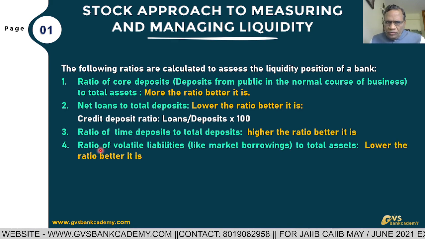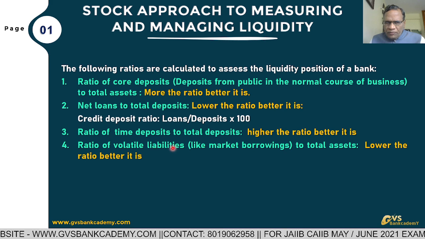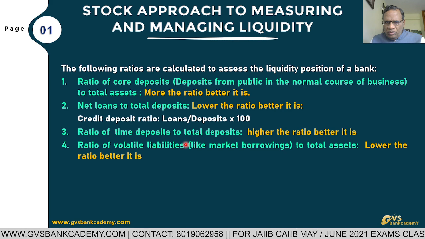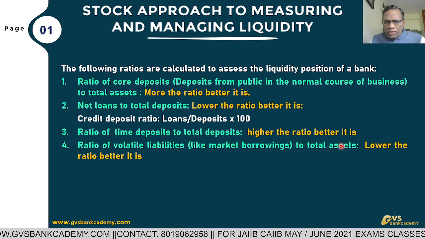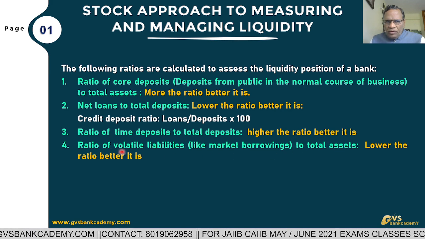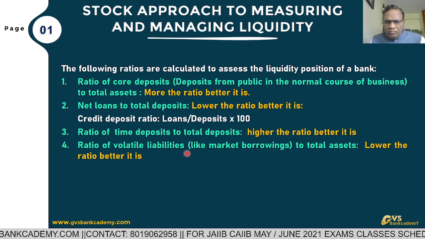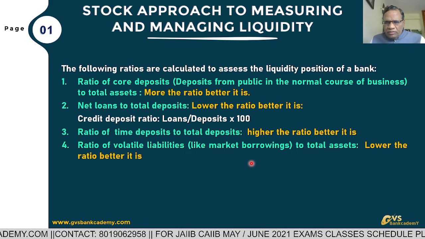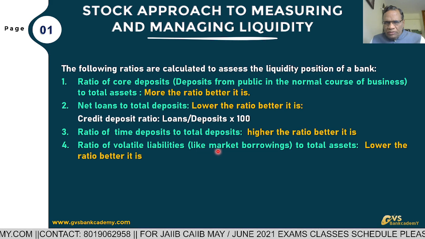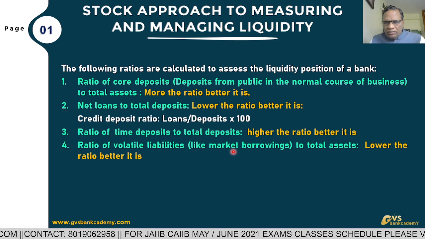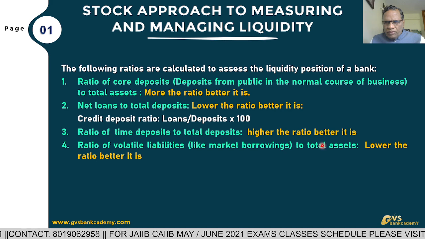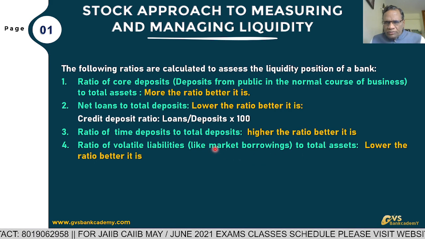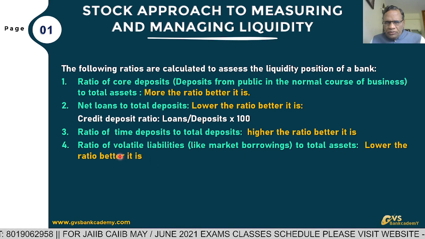Fourth, ratio of volatile liabilities, meaning fluctuating liabilities or market borrowings, to total assets. Out of total assets, market borrowings should always be lesser. The lower it is, the better, because when you compare with total assets, market borrowings are always less. Lower the ratio, better it is.